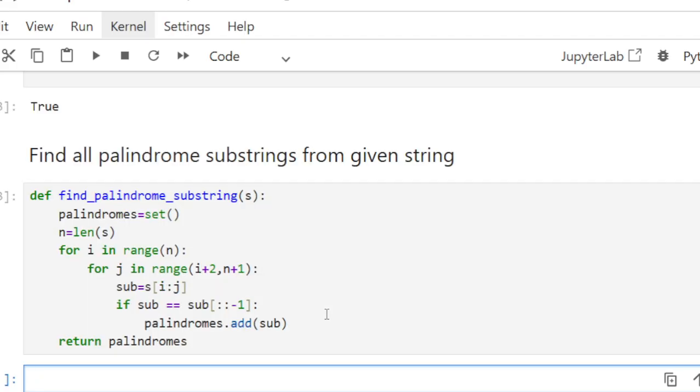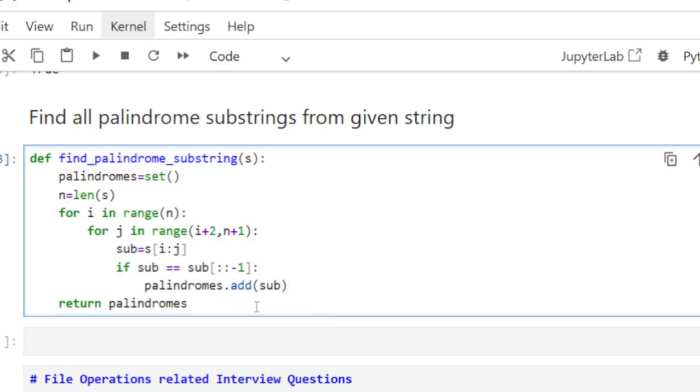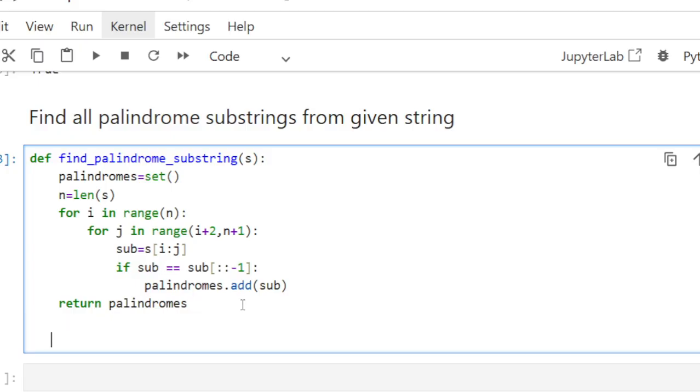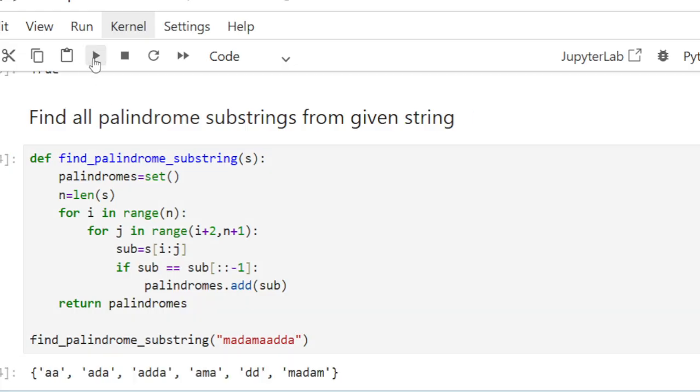Let's see if it is working fine. So we call find palindromes substring. We need to give a string. I am giving this. Now let's see if it works.